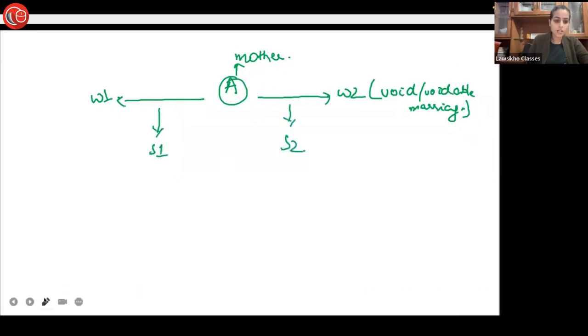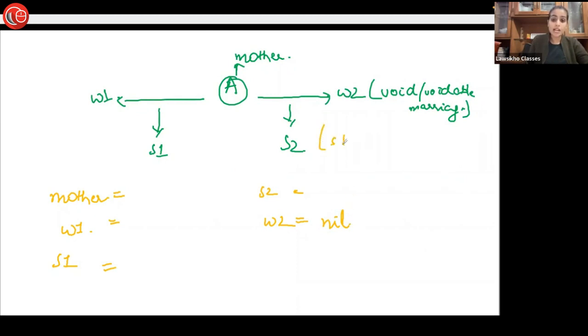So the calculation of shares over here would be that mother, W1, S1, S2, and W2. Since this W2 is not a legally wedded wife, she'll get nil. But S2 has been granted statutory legitimacy under section 24.